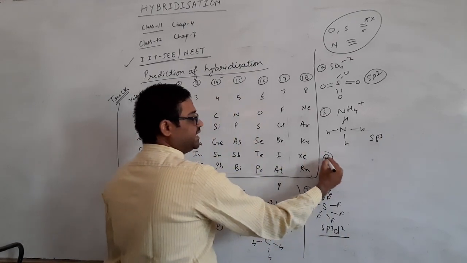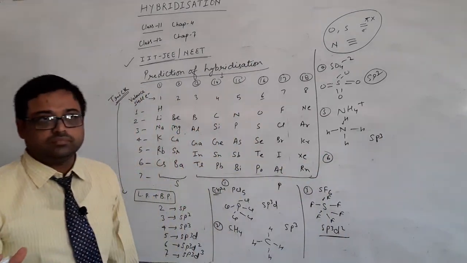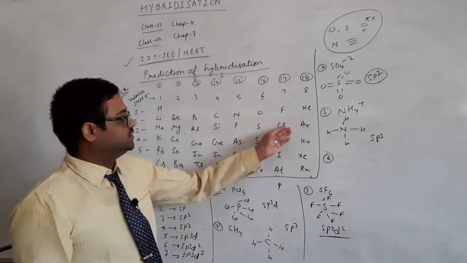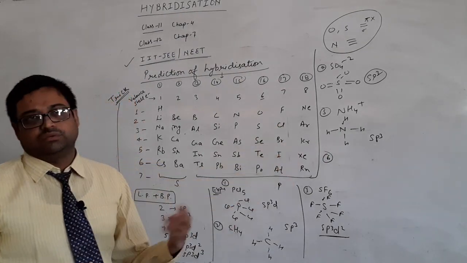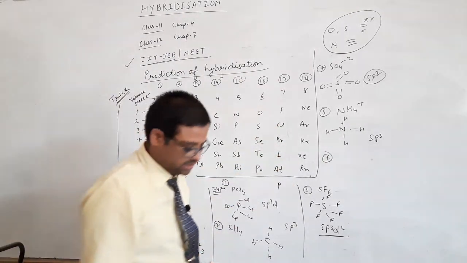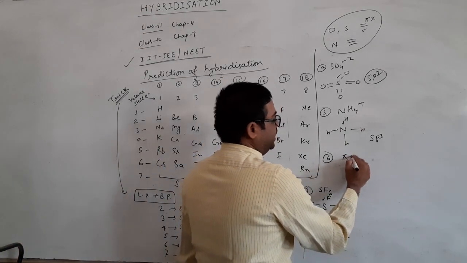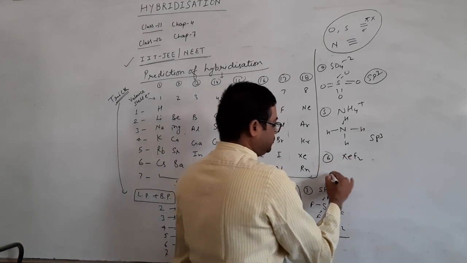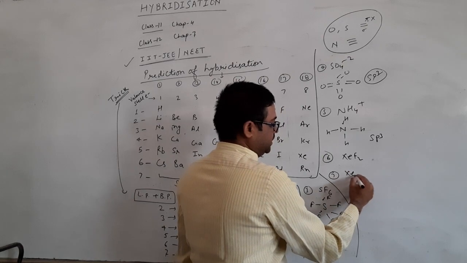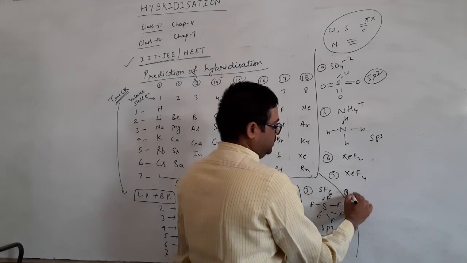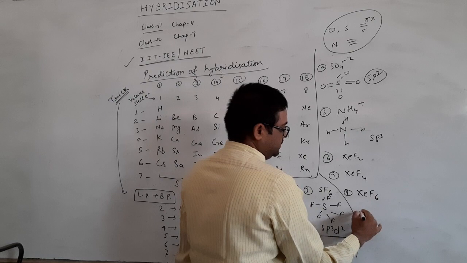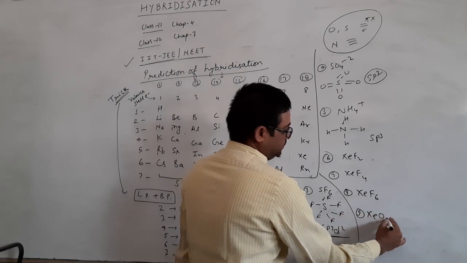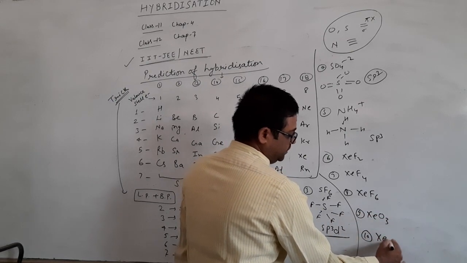Okay, we can take some examples of xenon also. As you know, xenon forms many compounds with fluorine and oxygen. So I will take some examples like XeF2, then XeF4, then XeF6, then XeO3, then XeO4.